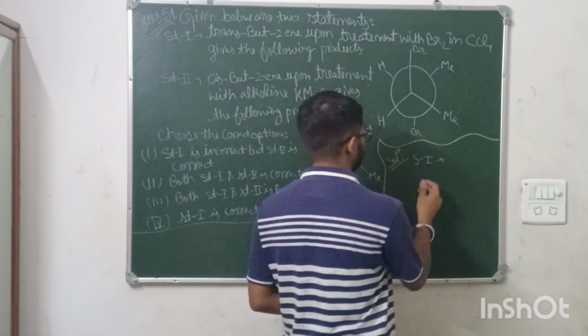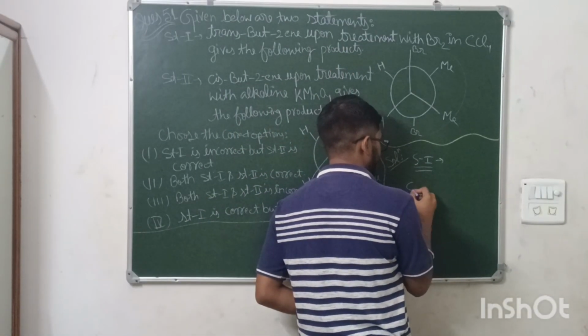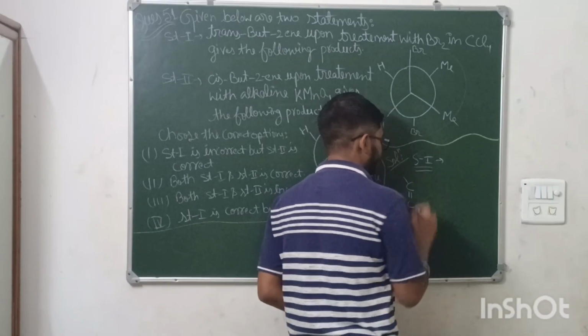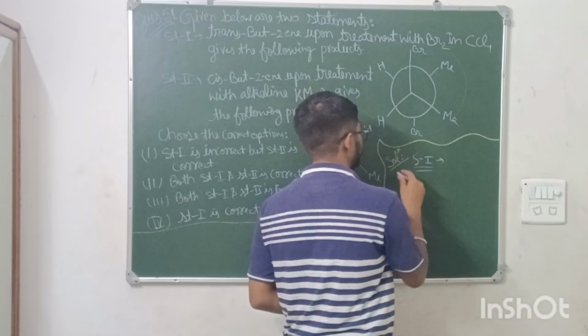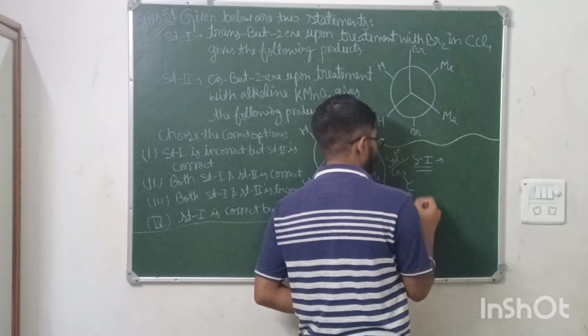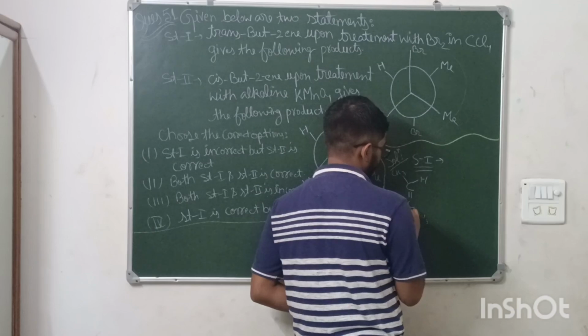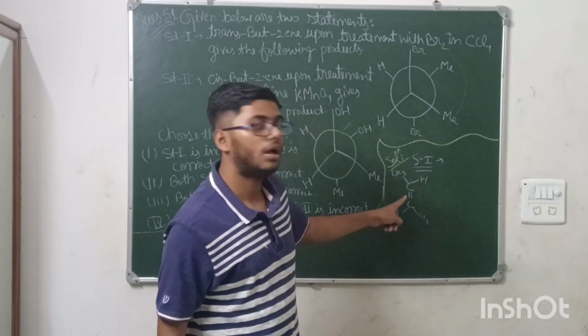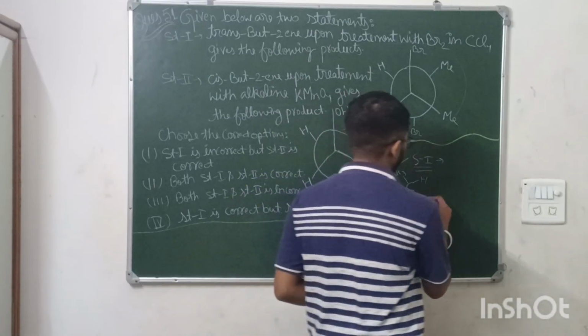Trans-butene means the compound would be like this, C double bond C, and trans means like atoms are at an angle of 180 degrees. CH3, CH3, hydrogen, hydrogen. This is trans-butene. Now, upon addition of Br2 in CCl4.